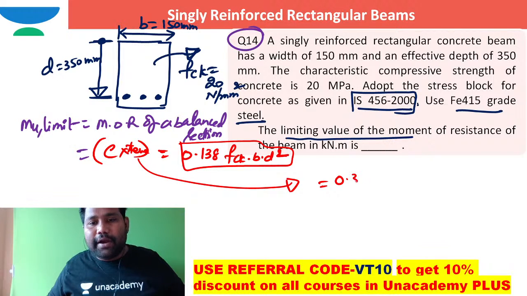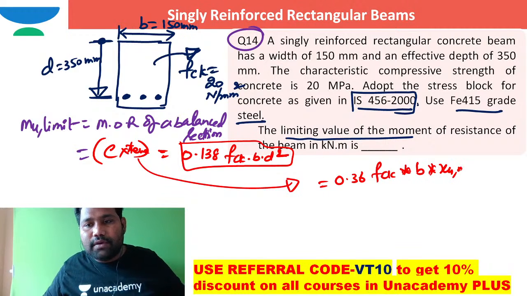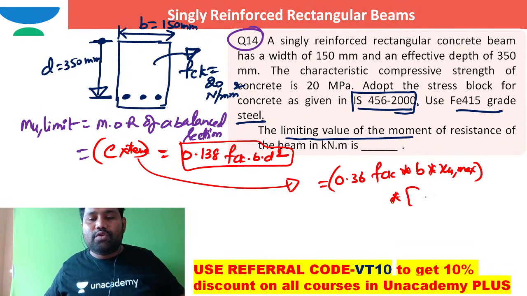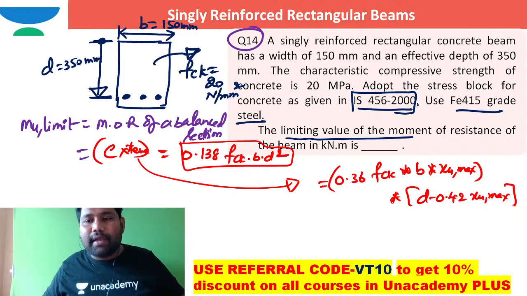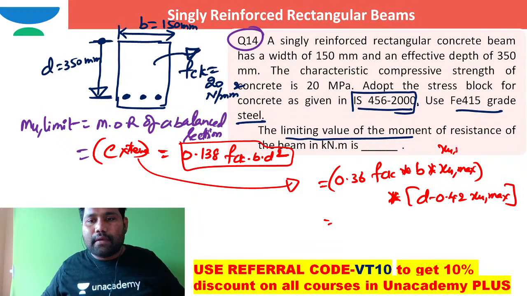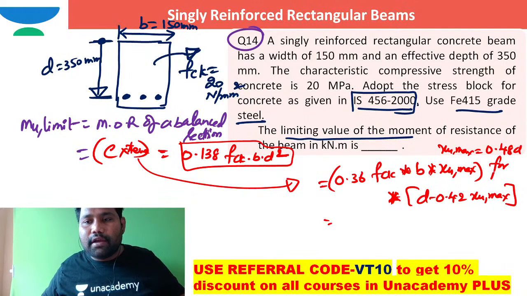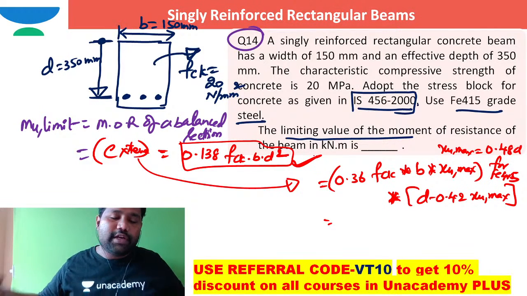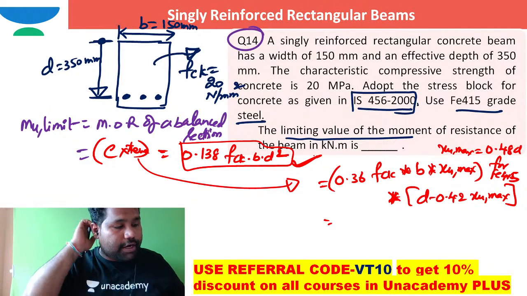The 0.36 FCK b into XU max, you need to write. They are expecting the moment of resistance, compression force into lever arm, D minus 0.42 XU max. When you do this, you just substitute XU max as 0.48 times D for Fe 415. You substitute directly and you get the final answer. I had already derived this.